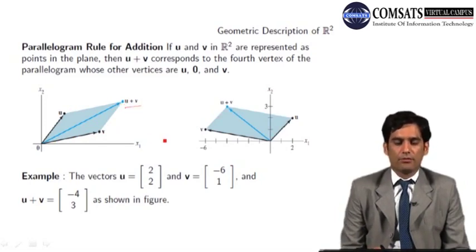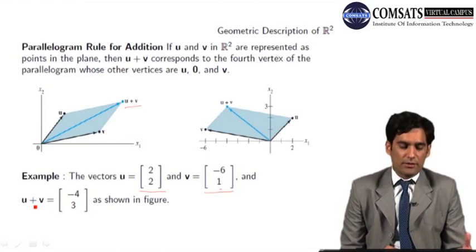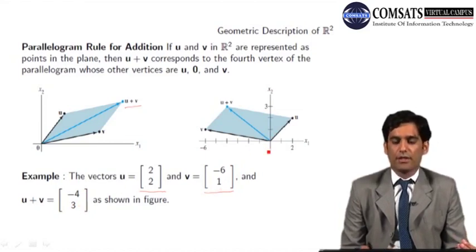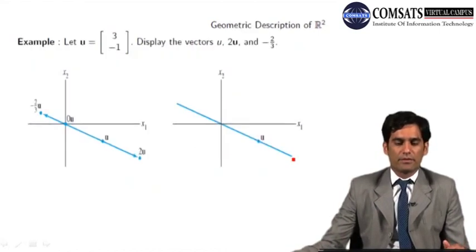For a particular example, you are given two vectors of R2, u is (2, 2) and v is (minus 6, 1), and you can calculate algebraically u plus v equals (minus 4, 3), whereas geometrically it is shown here in this figure. It is easy, I am not going to explain these slides.